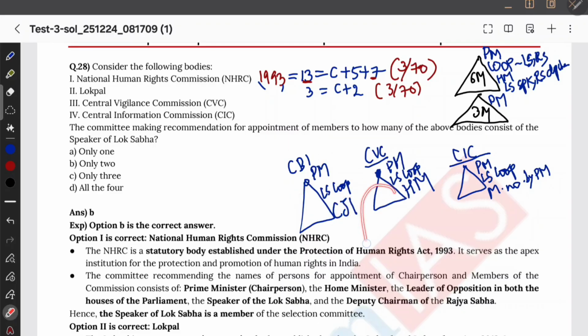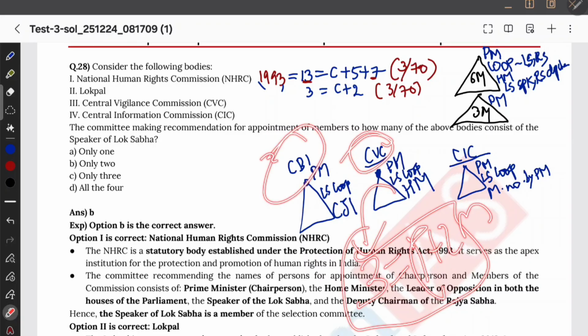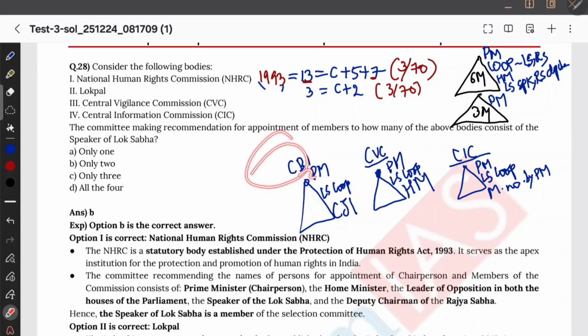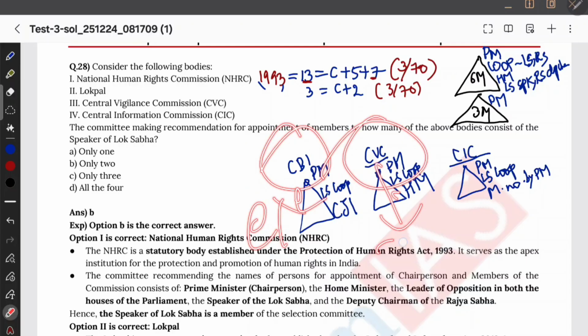Anyways, how many members is the CVC appointing? The main question. 3 letters है तो 3. This is what I remember for CVC. 3 members, C plus 2M. Okay, and what about CBI? How many members? That number of members is not fixed actually. Okay, that number of members is not fixed for CBI, because CBI na, it is an executive body. CVC is a statutory body and 3 members. CIC, I से दिख रहा है 11 members.